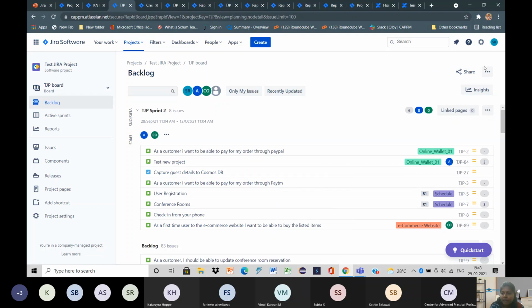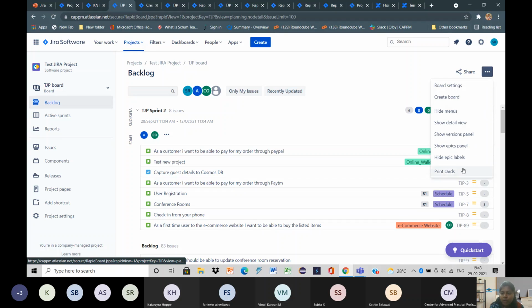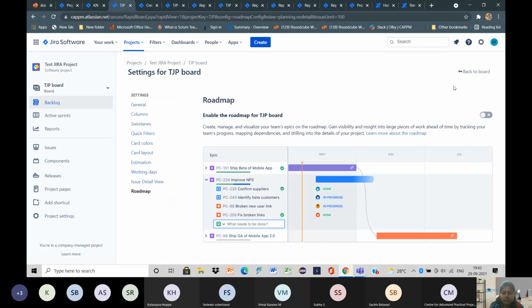And here we have a three dot option, right? At the top, we have a three dot option. Once we click that, it will show us these many settings. So we have to go for this board setting to create a roadmap. So I will go for this board setting. It will take me to this page.